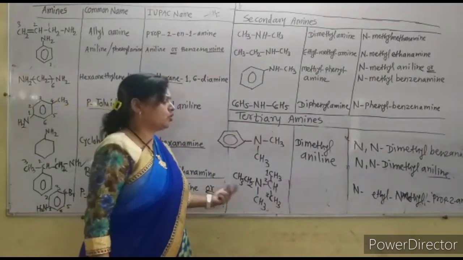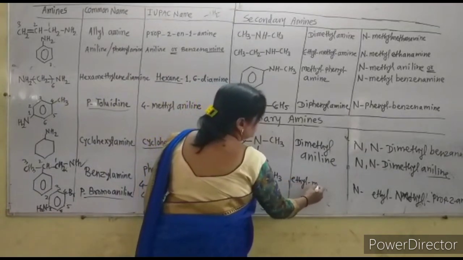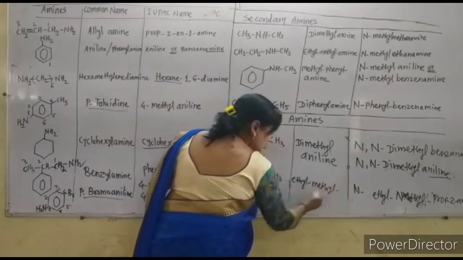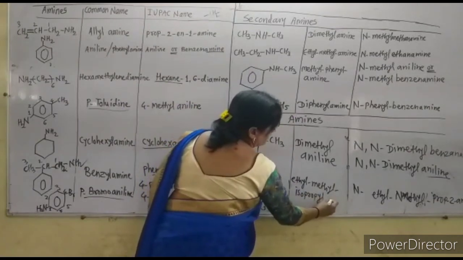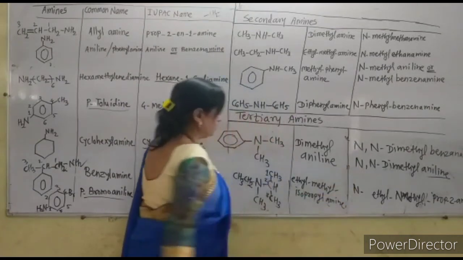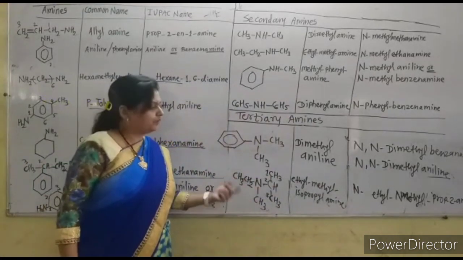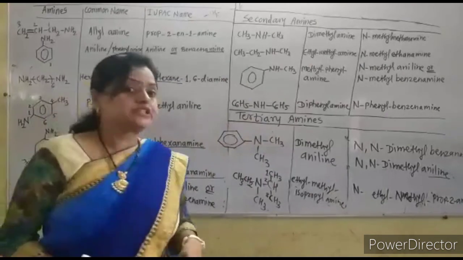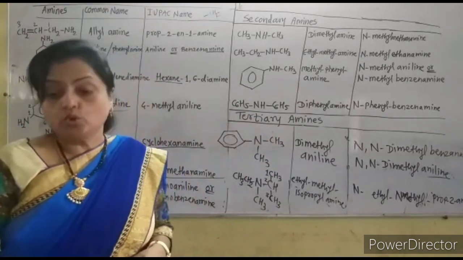And what is the common name? Ethyl, methyl, what? Isopropyl amine. Now this is the common name because this is the isopropyl group. So ethyl, methyl, isopropyl amine, or in the IUPAC name system, it is called N-ethyl, N-methyl, propan-2-amine.